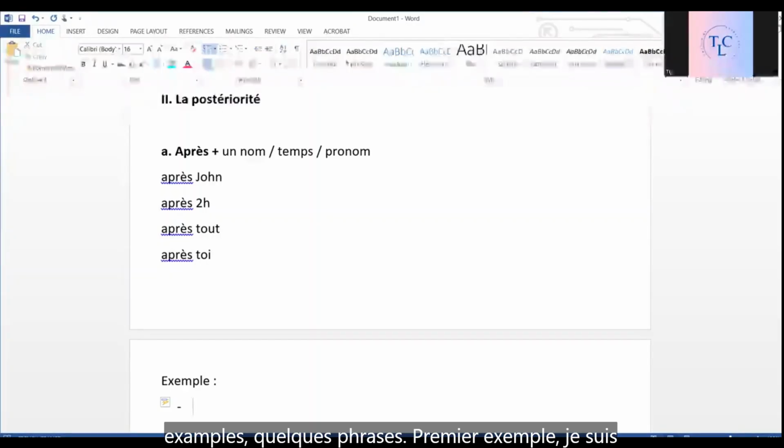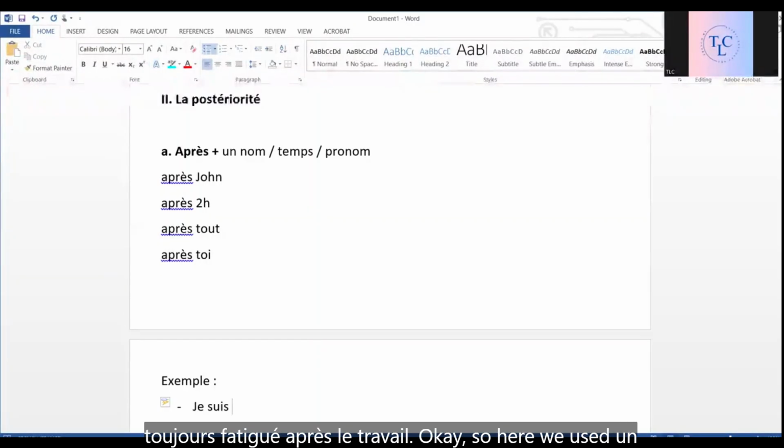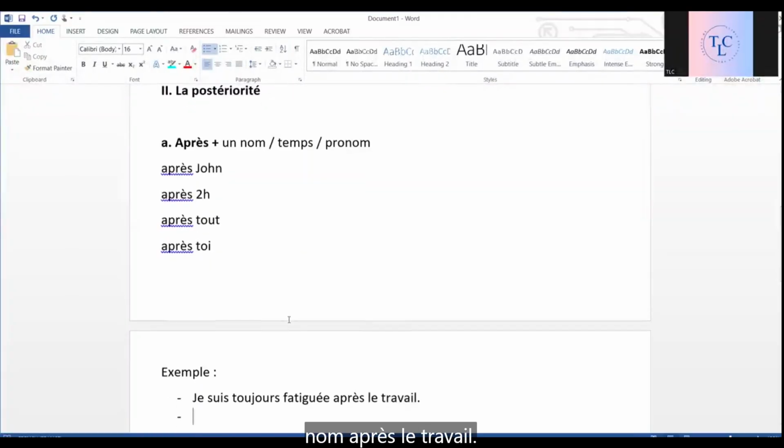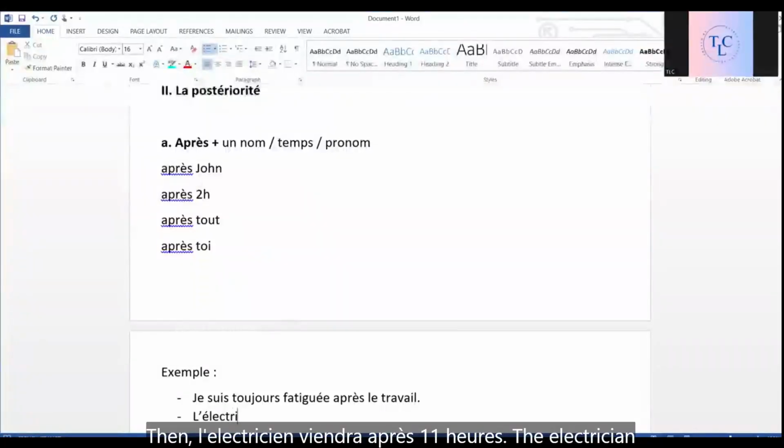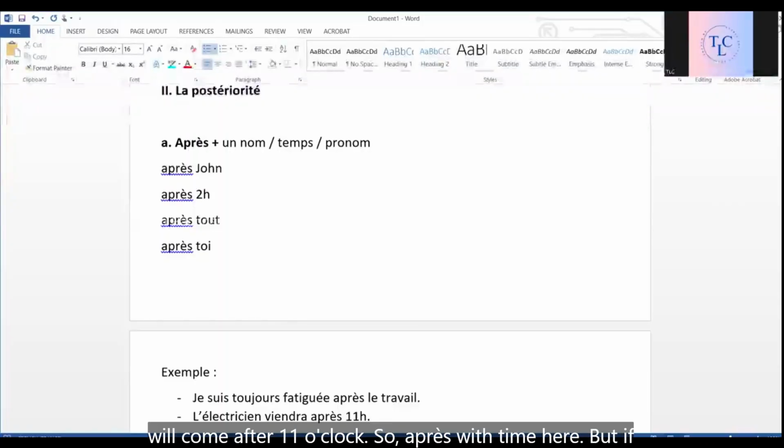Premier exemple, je suis toujours fatiguée après le travail. Okay. So here we used un nom, après le travail. Then, l'électricien viendra après 11 heures. The electrician will come after 11 o'clock. Oui, so après with time here.